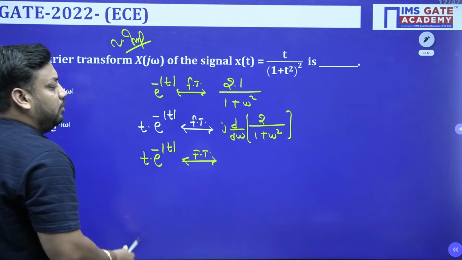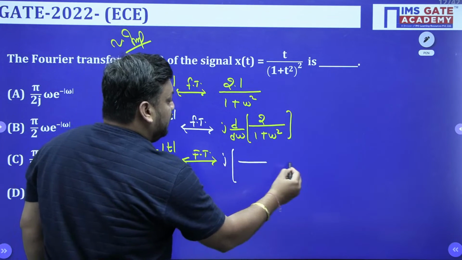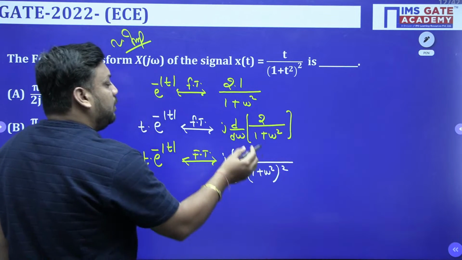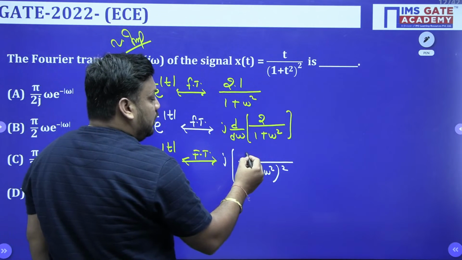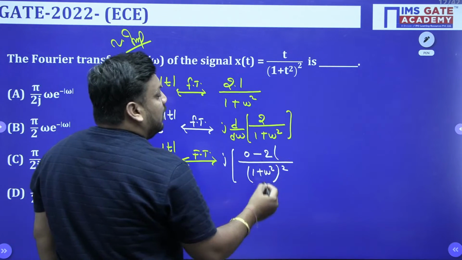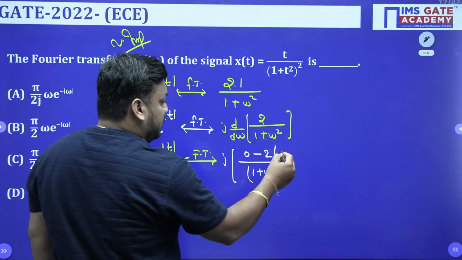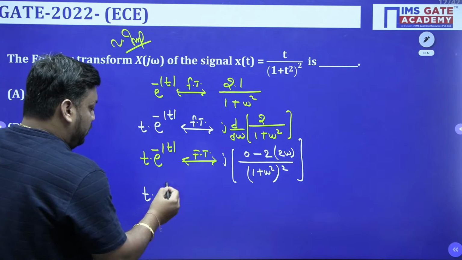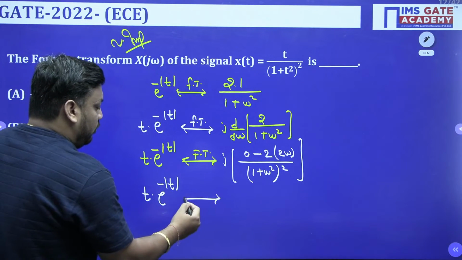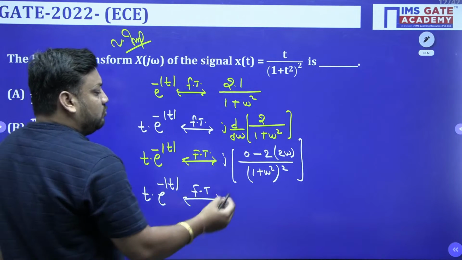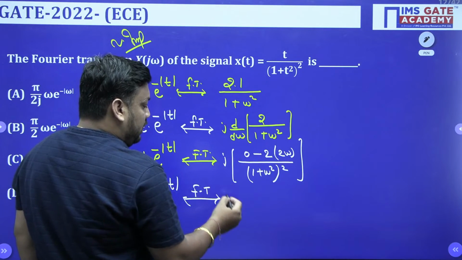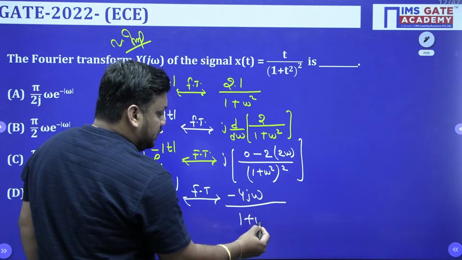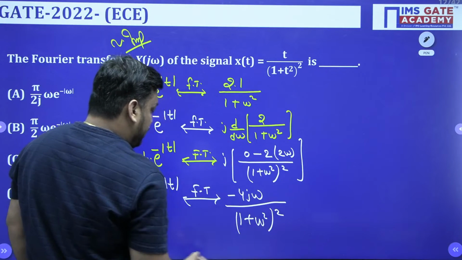When you take the differentiation, you will get (1 plus omega square) whole square in the denominator. Now 1 plus omega square as it is, differentiation of 2 is 0 only. So 0 minus 2 as it is, and the differentiation of omega square is nothing but 2 omega. So ultimately the Fourier transform of t e to the power minus mod of t will be minus 4j omega upon (1 plus omega square) whole square.